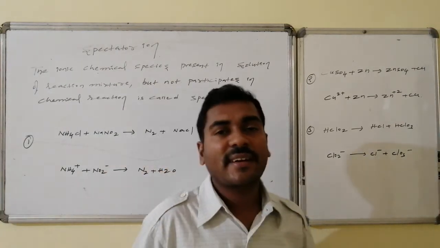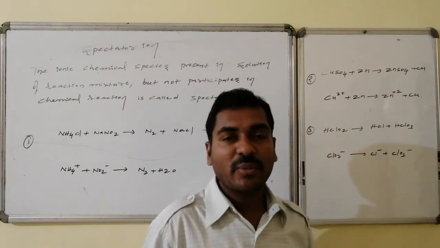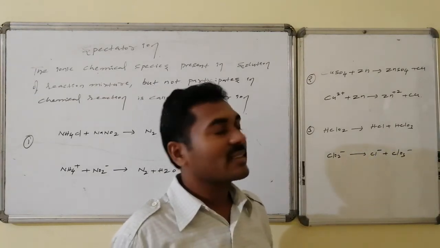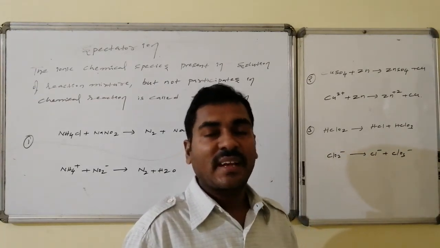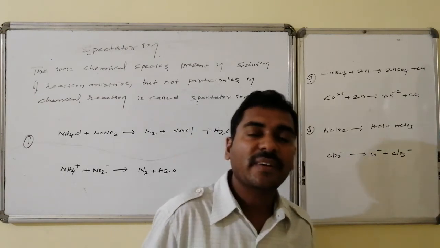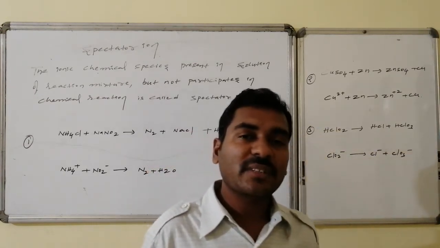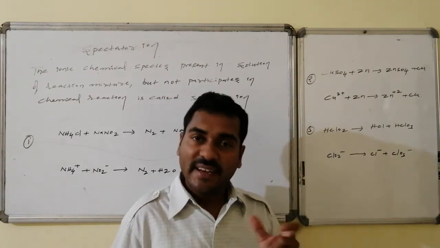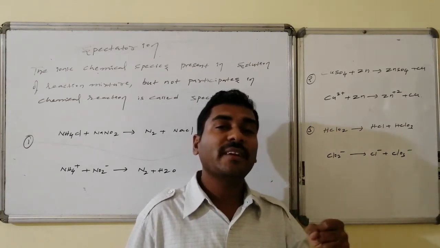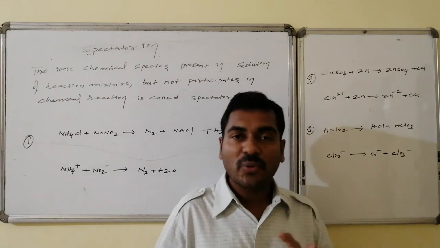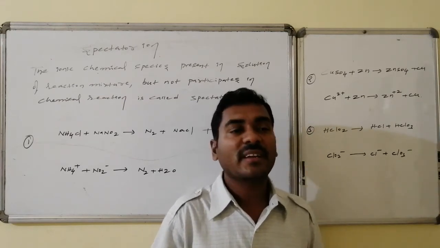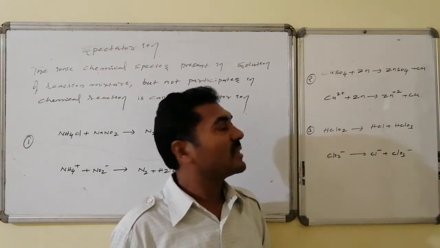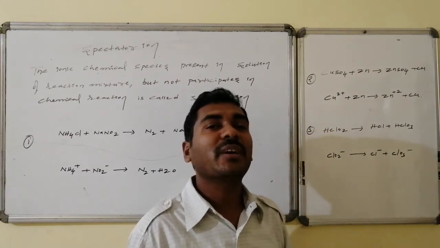Let us see copper sulfate on reaction with zinc, converted to zinc sulfate followed by copper. Here copper is undergoing reduction and zinc is undergoing oxidation, but sulfate remains as it is. As a reactant, it is present in the form of sulfate with copper. In the product, it is also present as sulfate with zinc. Such species are said to be spectator ions, ionic species that are part of the reaction but not actively involved in chemical changes. If you don't write them, it becomes simple and very clear. Thus we can write Cu2+ followed by zinc, converted to Zn2+ followed by copper.